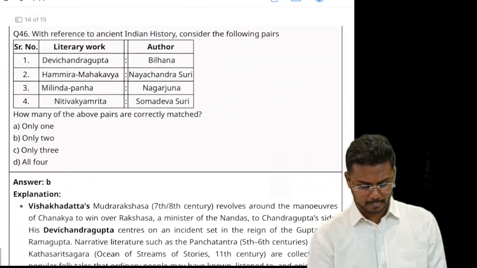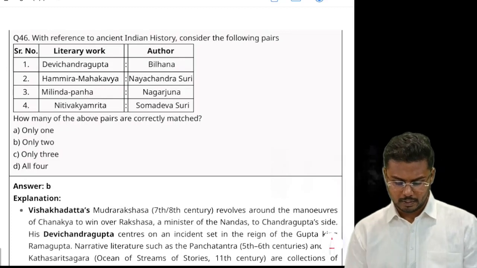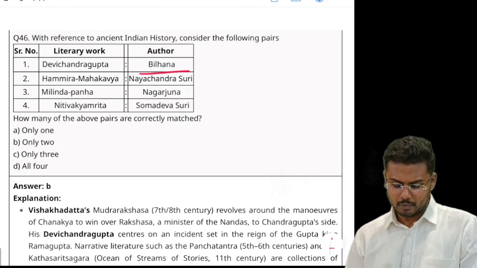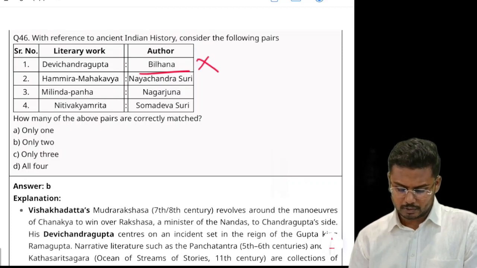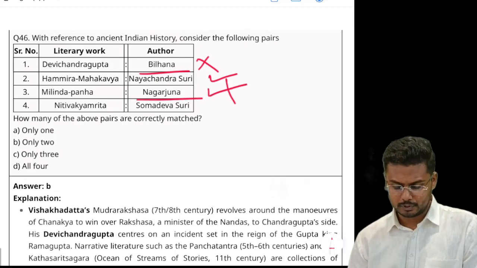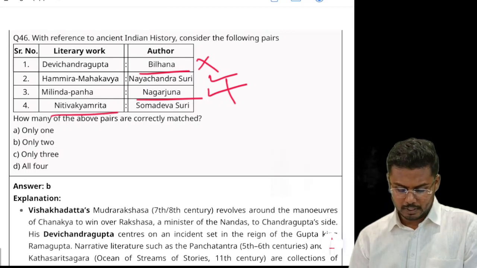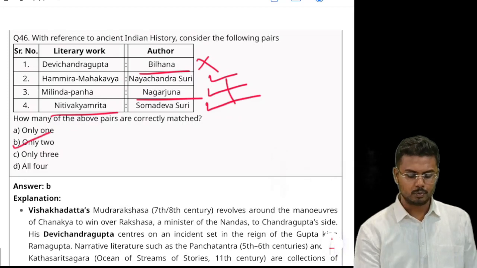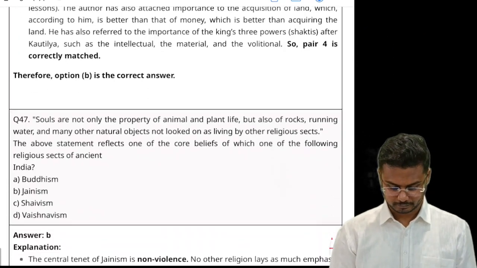Next, with reference to ancient Indian history, consider the following pairs. Devi Chandragupta was not written by Bilhana, it was written by Vishakhadatta. So one is wrong. Hammira Mahakavya, Nayachandra Suri, this is right. Milindapanha, it's not Nagarjuna, it's Nagasena. So this is also wrong. Nitivakyamrita, it is Somadeva Suri. So option 2, that is only 2 pairs are correct. Even then, it is a difficult question.